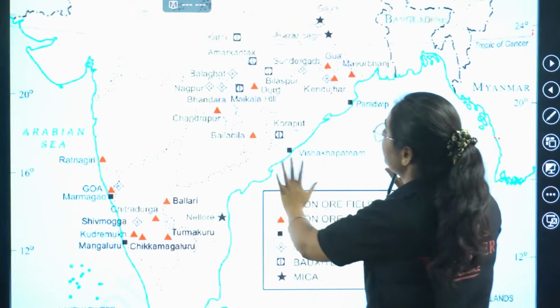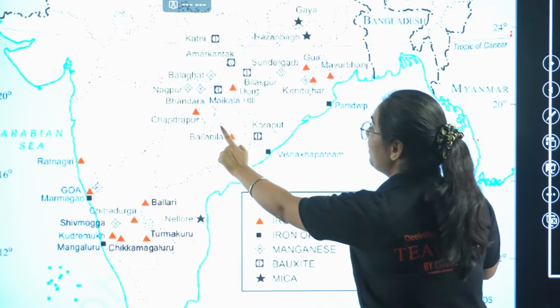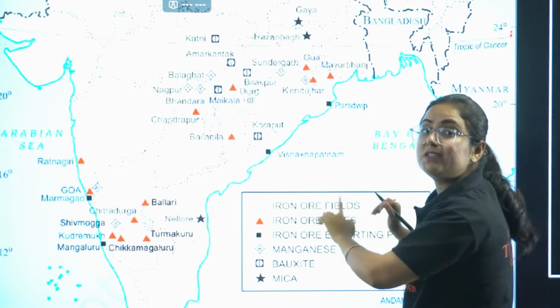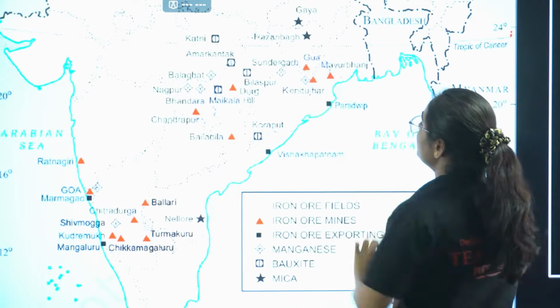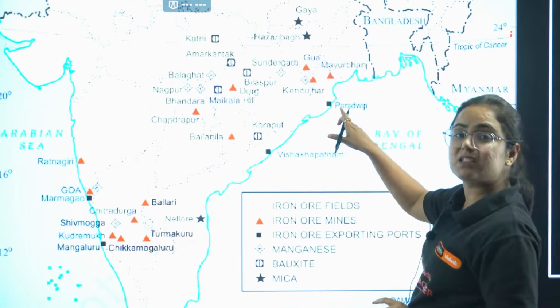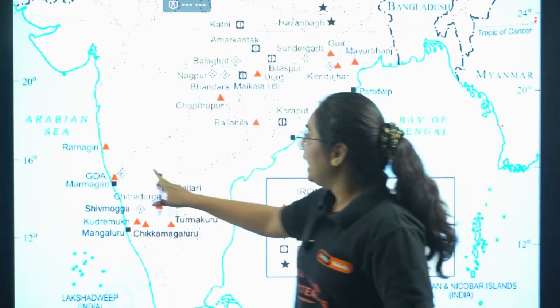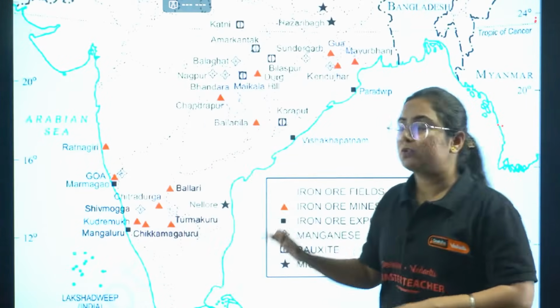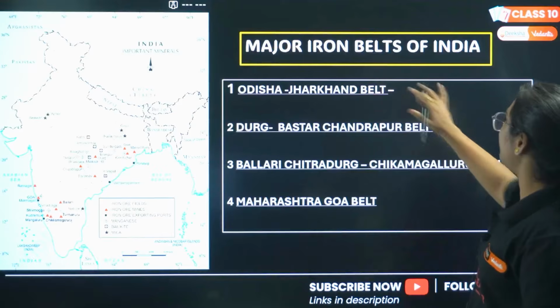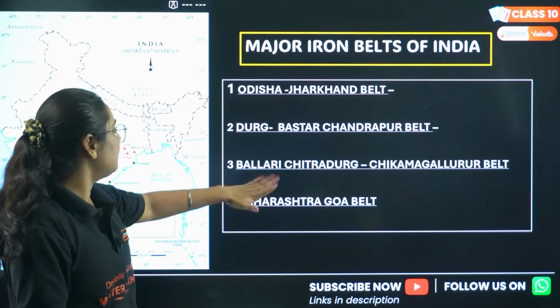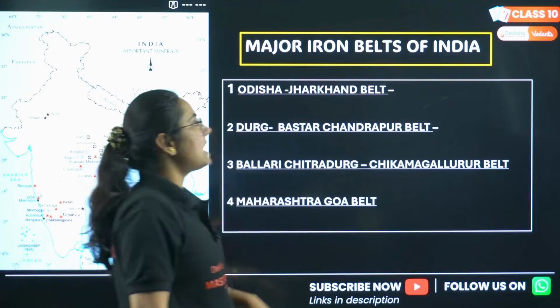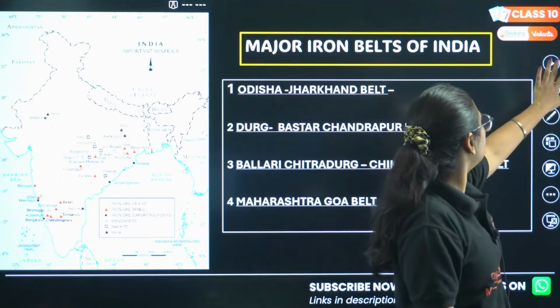Do you know that from this Chhattisgarh belt, the port city Vishakhapatnam is used for the export unit. Similarly, from this Odisha Jharkhand belt, Odisha's port, that is Paradip, is used here. In Goa, Marmagao port is used. So basically, there are 4 iron belts in India: Odisha Jharkhand, Durg Chhattisgarh, Ballari Chitradurg, and Maharashtra Goa belt. Very important question for your class 10.